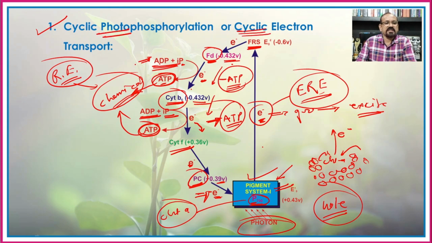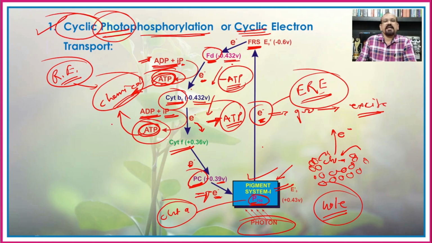In this process there is a formation of the ATP molecules, that is phosphorylation, and this process is carried out in presence of the light, and hence it is known as photophosphorylation, and the electron again comes back to its original position, and hence it is known as the cyclic photophosphorylation. So in this process of the cyclic photophosphorylation, there is a utilization of the light, that is the absorption of the radiant energy or the sunlight, and conversion of radiant energy into the chemical energy in the form of ATP molecules from ADP and inorganic phosphate.